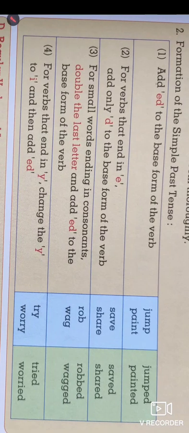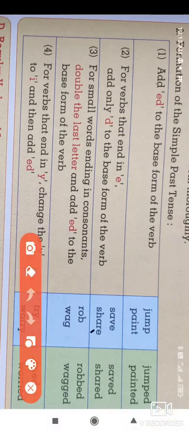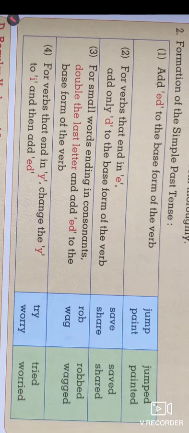Next, the third point: for short words ending with a consonant, double the last letter and add ed to the base form of the verb. So the last consonant, that is b in rob, we write double b while writing this in the past tense.